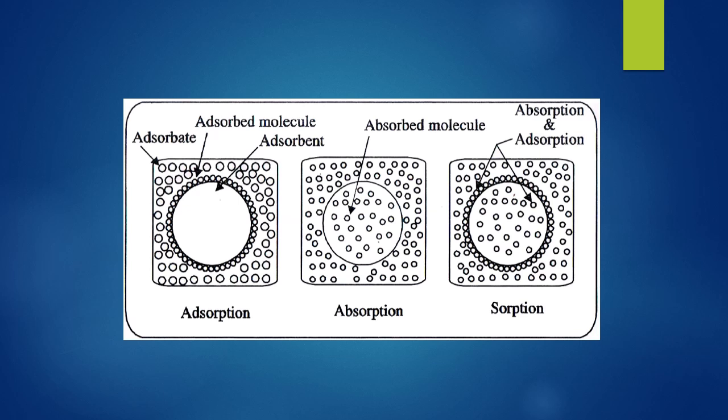In the second example, the gaseous molecules occupy both the surface as well as the inner part of the body. The molecules are uniformly distributed throughout the body, so it is an example of absorption. In the third case, both adsorption as well as absorption are carried out. The molecules occupy the surface and also enter the inner part of the body. It is an example of sorption.